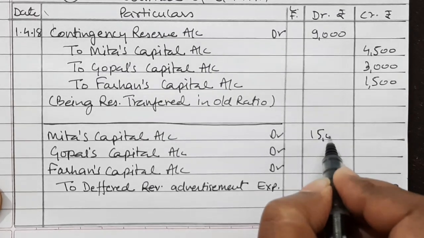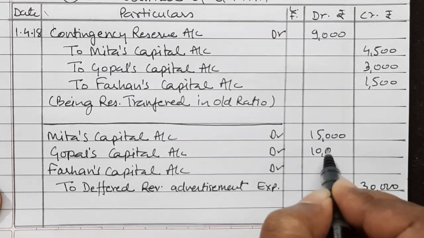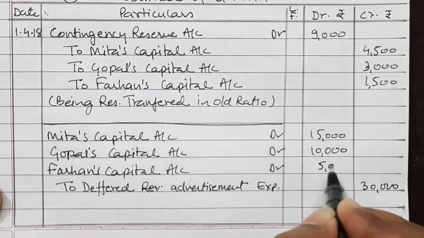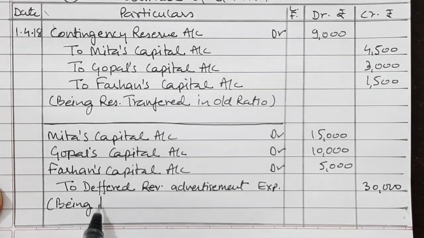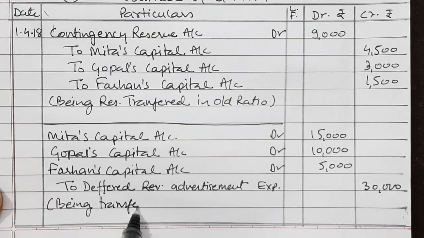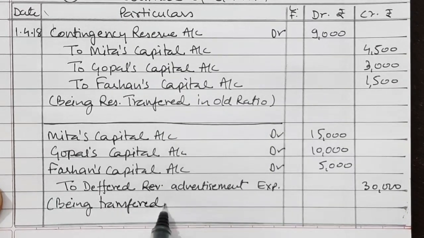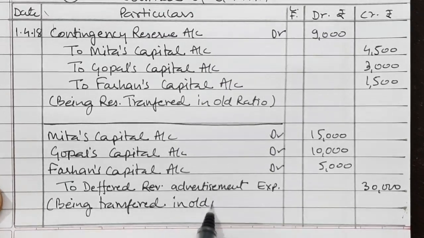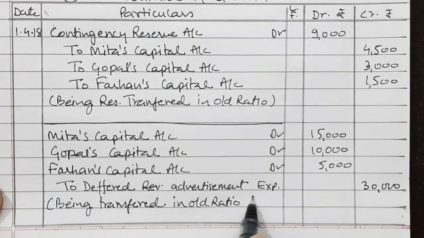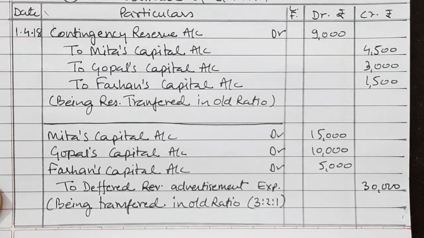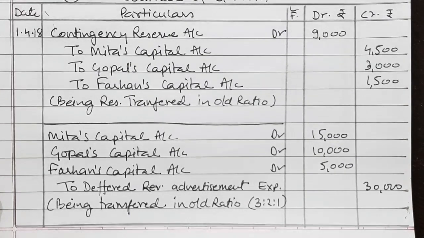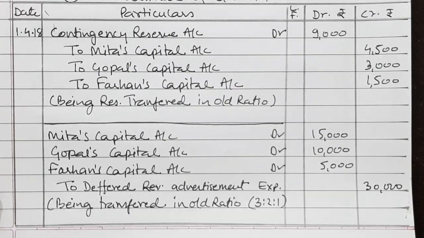So 15,000, 10,000 and 5,000, being transferred in old ratio, that is 3:2:1. Now treatment of goodwill is there. So let us see the journal entry for that.